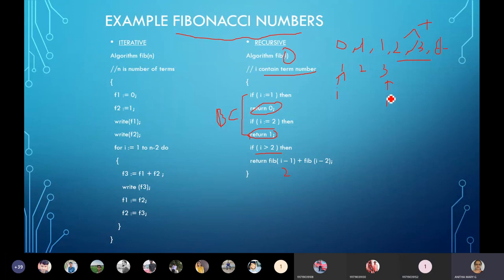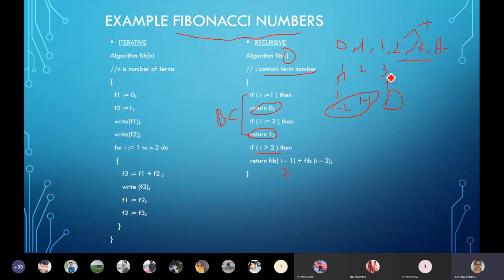When this is I, its previous position value is I minus 1, and this is I minus 2. In order to get I, we take the sum of its two previous values, I minus 1 and I minus 2. I minus 1 is the previous one, and I minus 2 is the one before that.